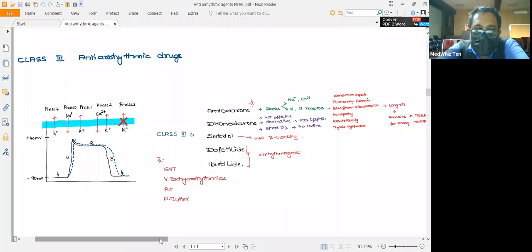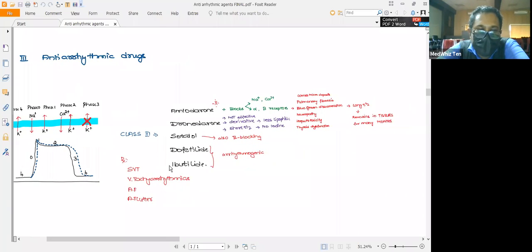Basically they are used in the treatment of supraventricular tachycardias, ventricular tachyarrhythmias, atrial flutter, and atrial fibrillation. With respect to amiodarone, among all these drugs, you need to remember some important aspects. Along with the potassium channel blocking activity, amiodarone will also block the sodium as well as the calcium channels, and it can also block alpha as well as beta receptors.